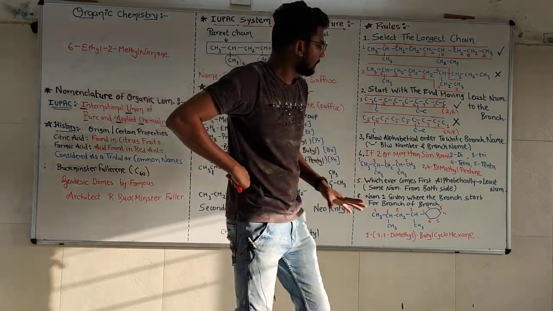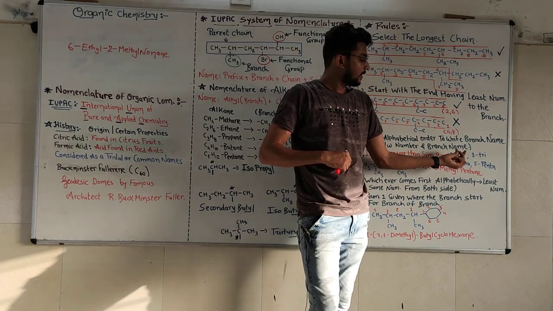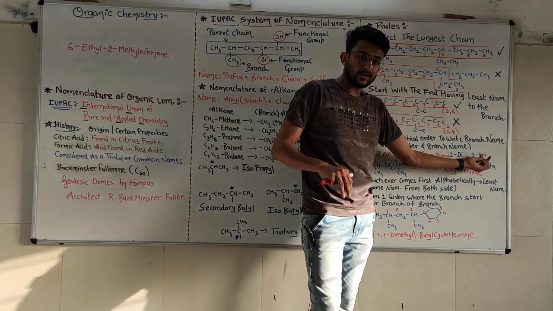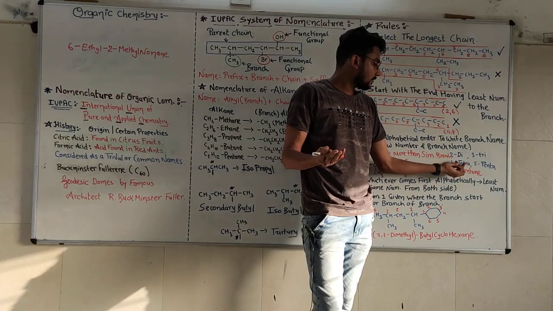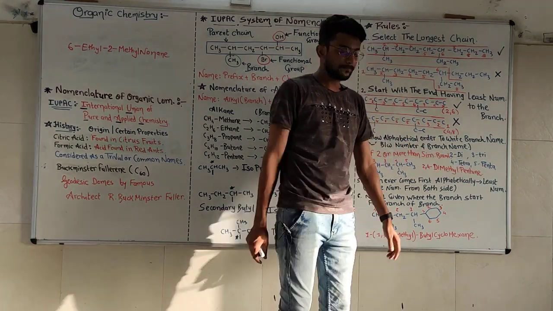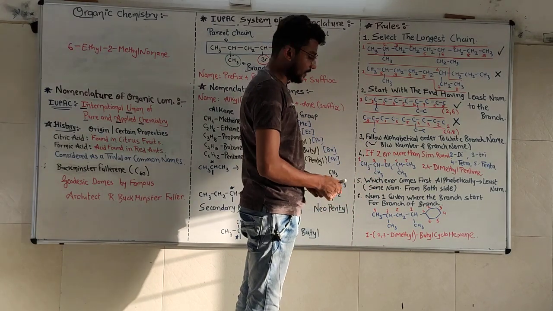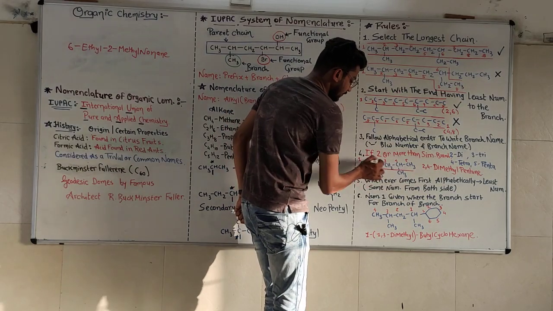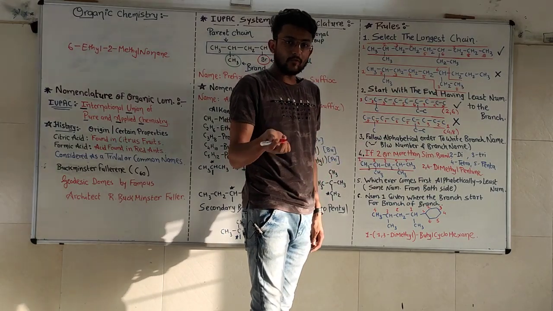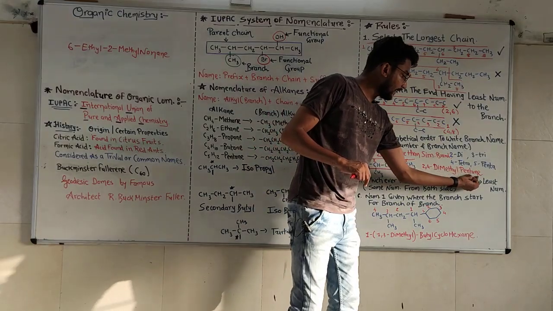We have a simple rule. If there are 2 same branches, we will use the word di. If we have 3 same branches, we will use the word tri. If we have 4 branches, we will use tetra, and if we have 5 branches, we will use penta. So how are we going to write it? Rule number 1, longest chain. This will be the longest chain. 1, 2, 3, 4, 5 carbons. 5 for pent and single bond, so pentane. So the ending will be pentane.